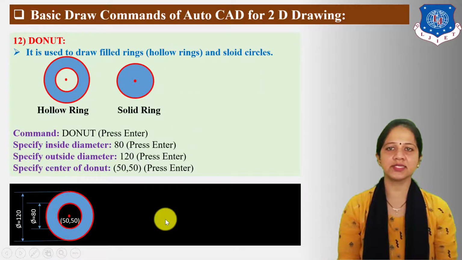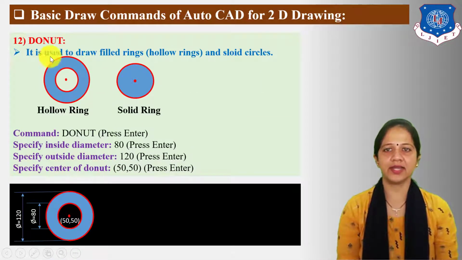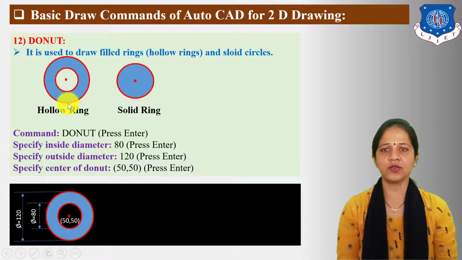Next, let us understand the donut command. It is used to draw filled rings or hollow rings and solid circles. Here you can see this is a hollow ring. A hollow ring has two circles, one inside and another outside. And here you can see this is a solid ring. The command for donut is DONUT. So type donut in the command area, then press enter.